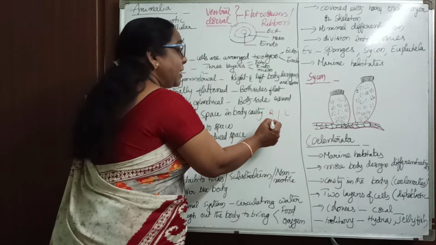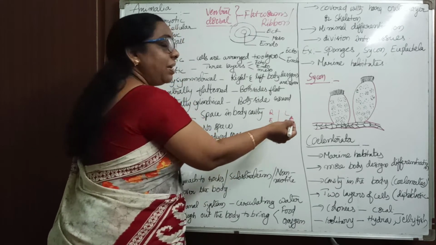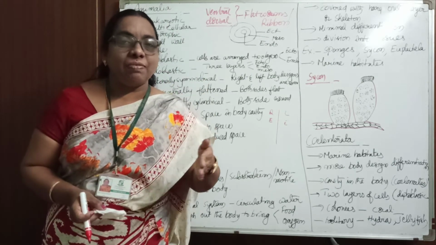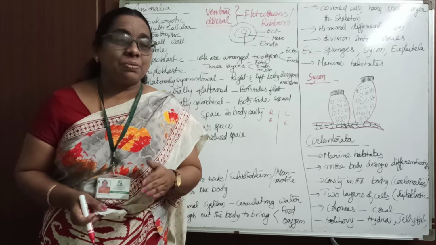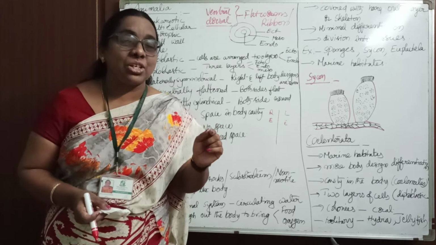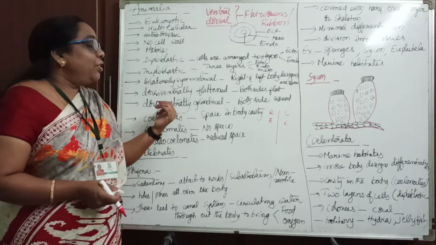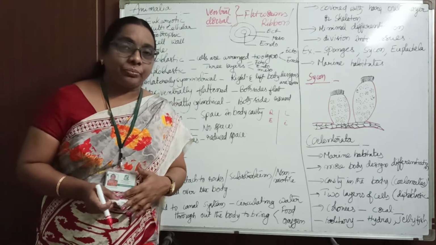Obviously, for example, the right eye here, and the left eye there, like that. Equally, the body will be divided into two equal halves. Such organisms we call bilaterally symmetrical organisms. Is it clear? Yes. So the next one is dorsiventrally cylindrical.